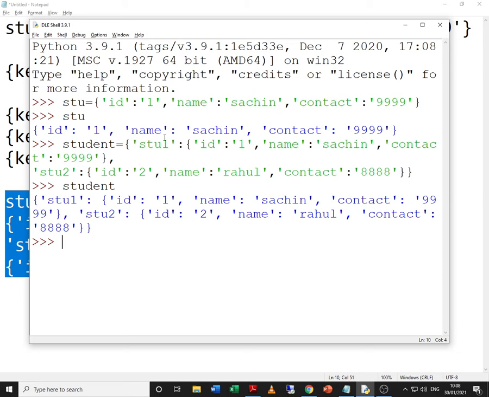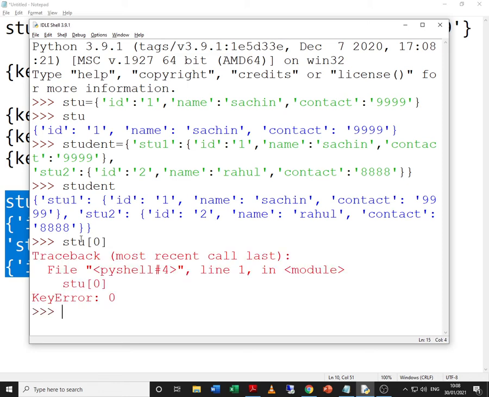Up till now we have created two dictionaries, STU, which is a single or a simple dictionary, and student, which is a nested dictionary. Now how to access the elements of the dictionary? Remember, it's a key value pair. So normally in list or tuple we were doing, say for example, STU of 0, but wait, this is not going to work over here because it's a key value pair. You cannot fetch something stored at index value 0. Here you have to fetch using the key.